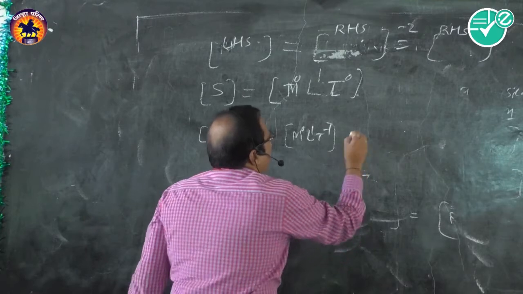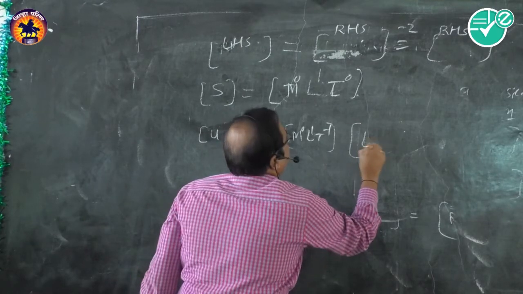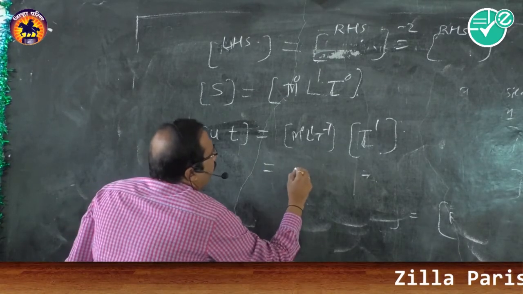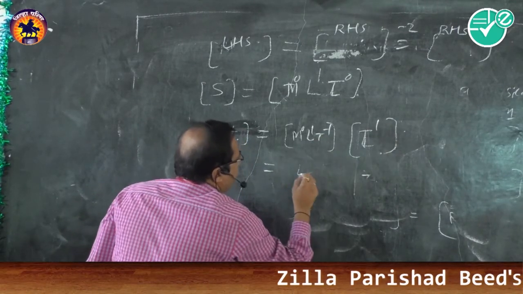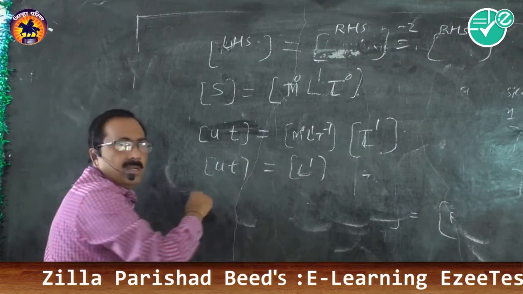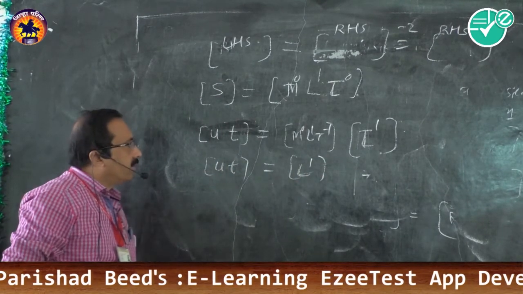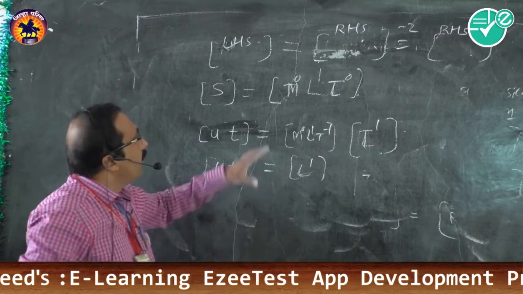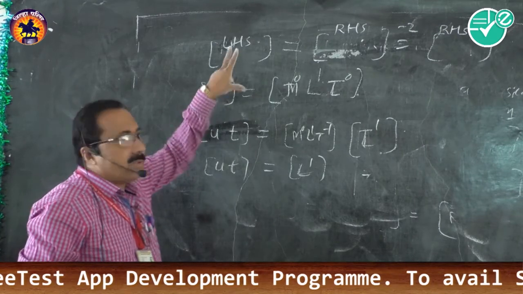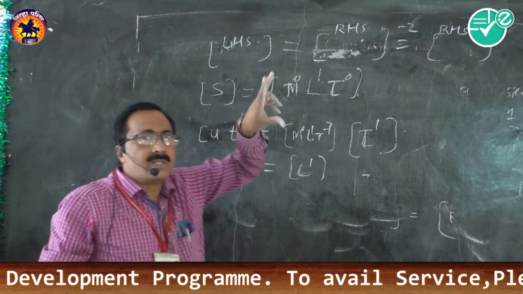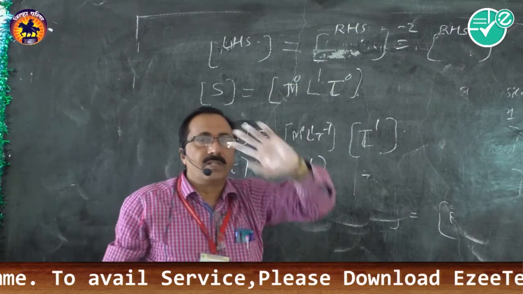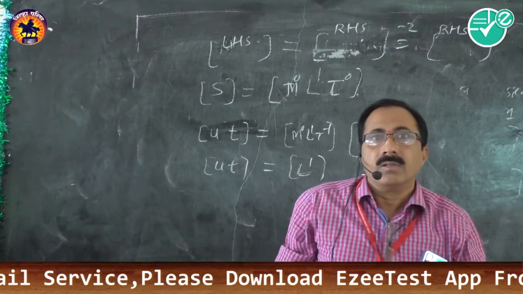And the dimensions of t are again T1. So T1 and T minus 1 cancel and it is L1. So the dimensions of ut are the same. We shall prove the rest in the next period. Just keep in mind that if the dimensions of all terms are the same, the equation is said to be dimensionally correct.